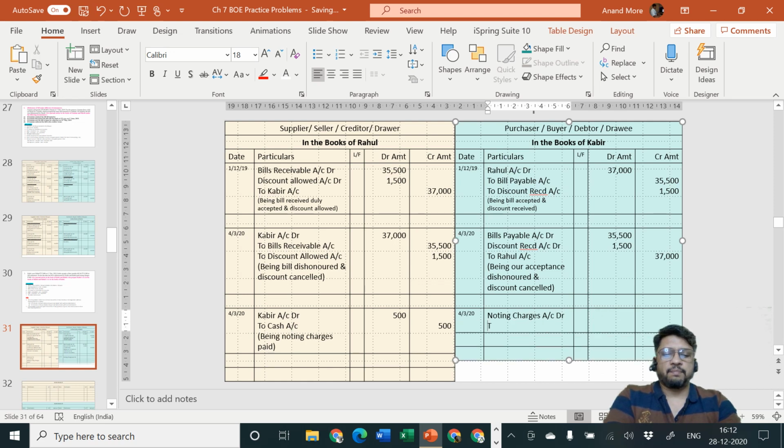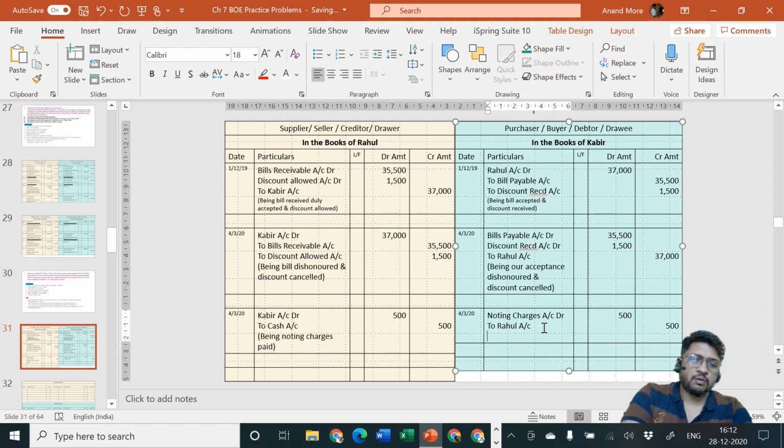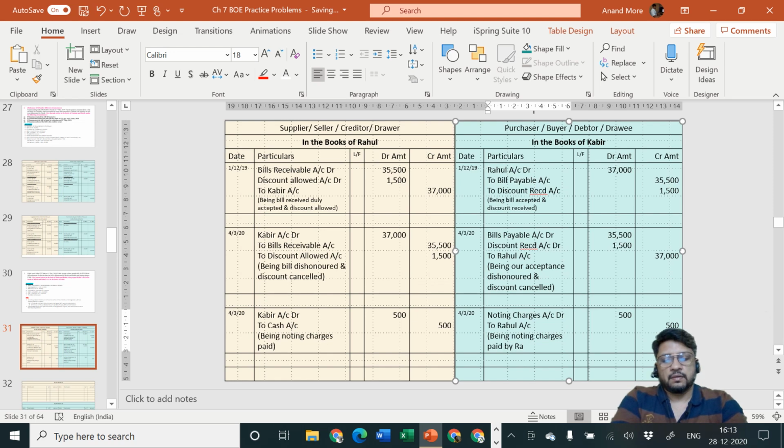They are currently being paid by Mr. Rahul. So we owe Mr. Rahul this extra amount of rupees 500, which we'll have to pay to him afterwards. So to Rahul account rupees 500. Entry is noting charges account debit to Rahul account, being noting charges paid by Rahul.